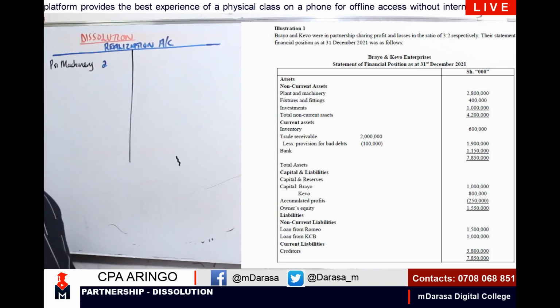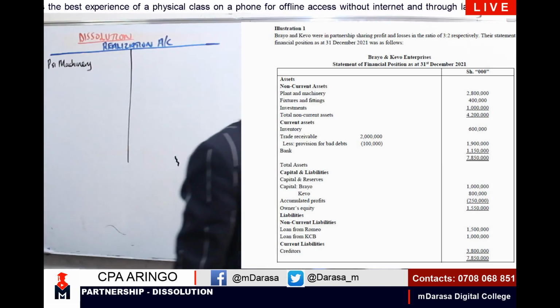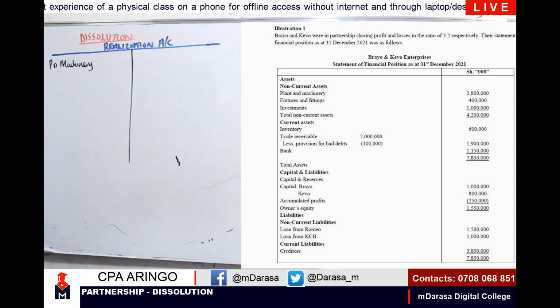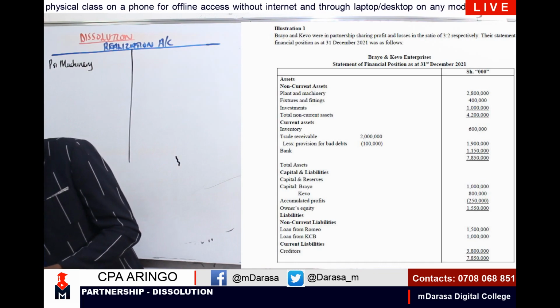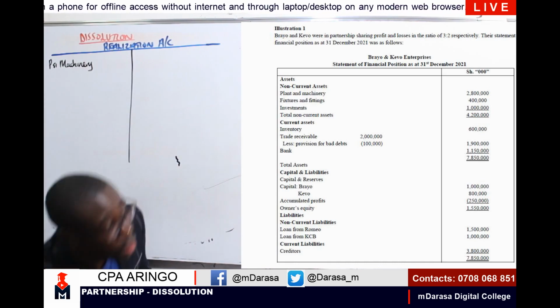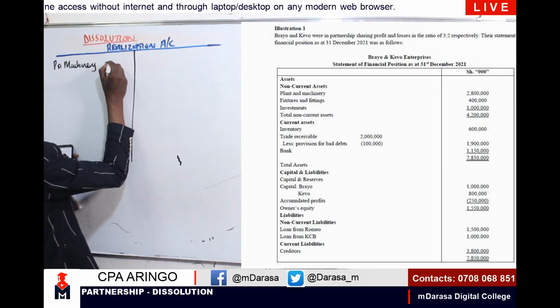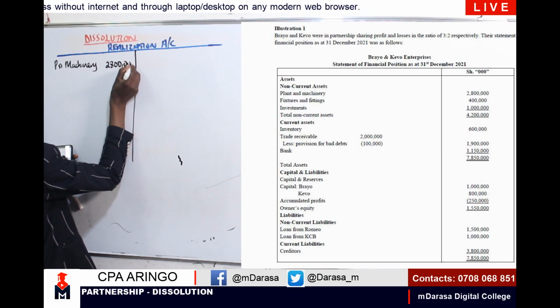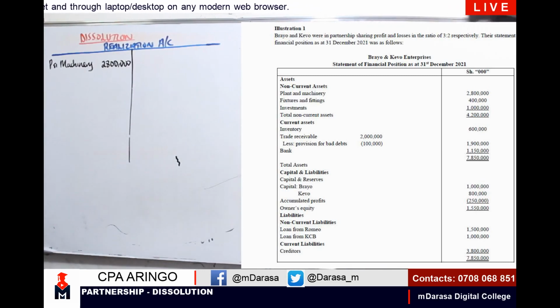Kindly, I want you guys to ignore the thousands on top there. So in this case, I'm having 2.8. That is for plant and machinery. Believing that my handwriting is visible.